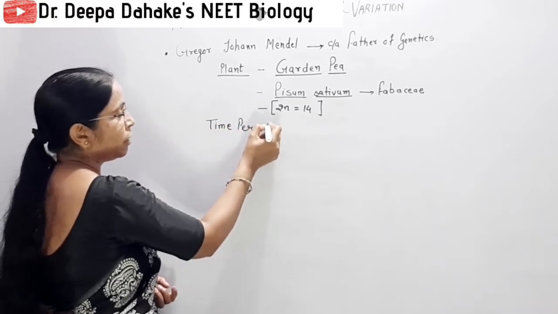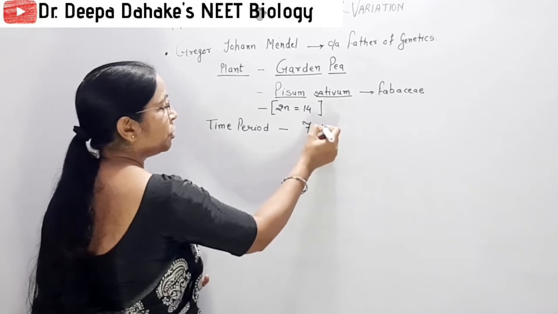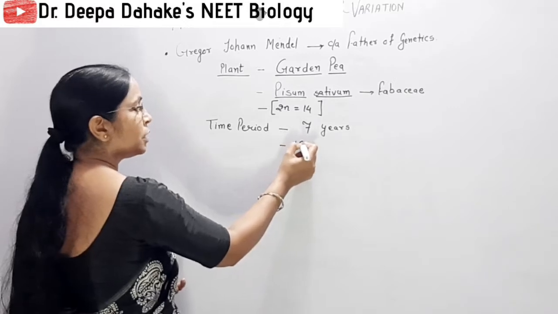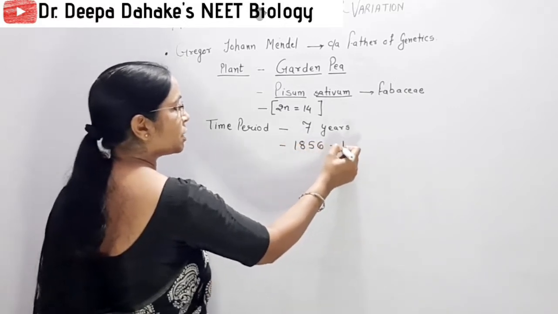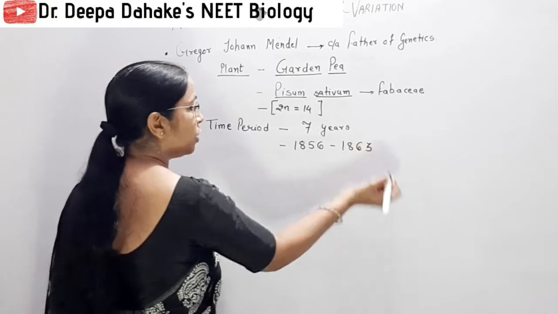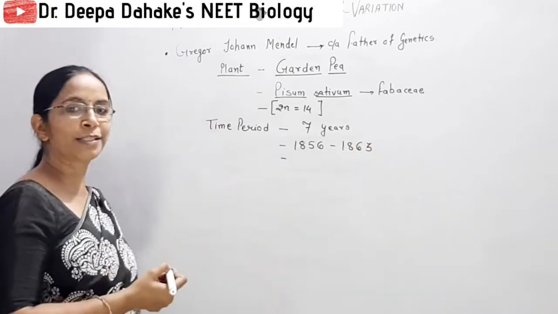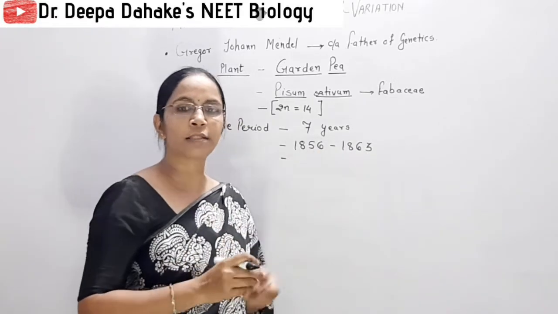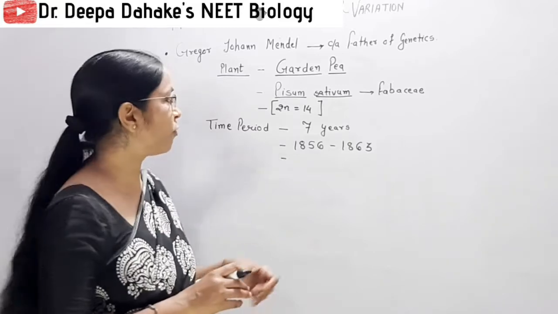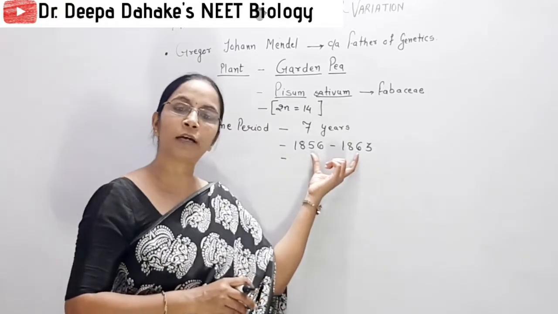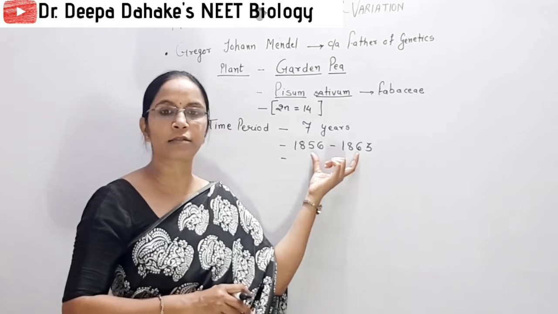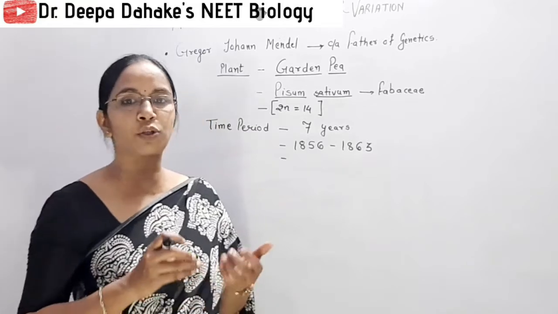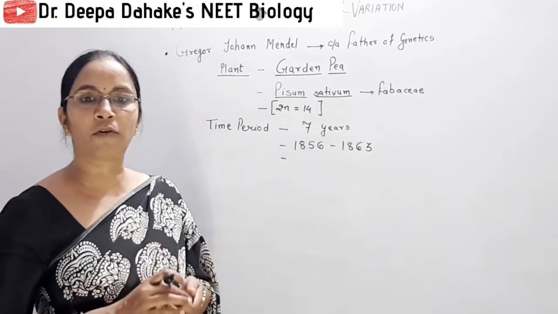Now we come to the time period for which Mendel performed his experiment. In terms of years, remember Mendel performed his experiments continuously for 7 years, from 1856 to 1863. Go through the NCERT repeatedly, because if you go through the last 4, 5 years' question papers, the time period of the Mendelian experiment has been asked. The century is also asked: in which century did Mendel perform his experiment?